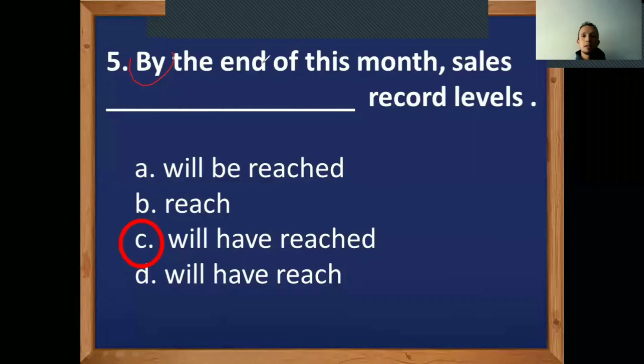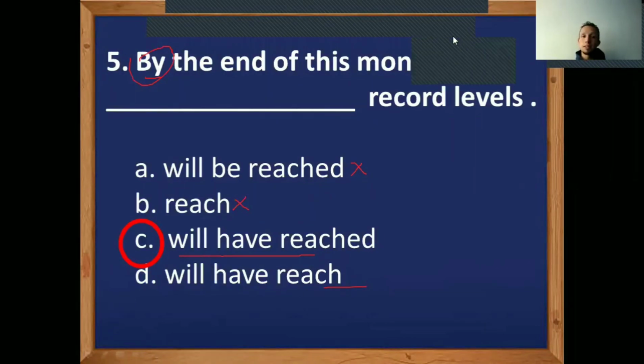In this case we have: by the end of this month, sales will have reached record levels. We use future perfect because it's indicating a time in the future, using by. Will be reached is a passive voice, is out. This one is present, is out, and this one is missing the verb in the past participle. For that reason, the right answer is C.